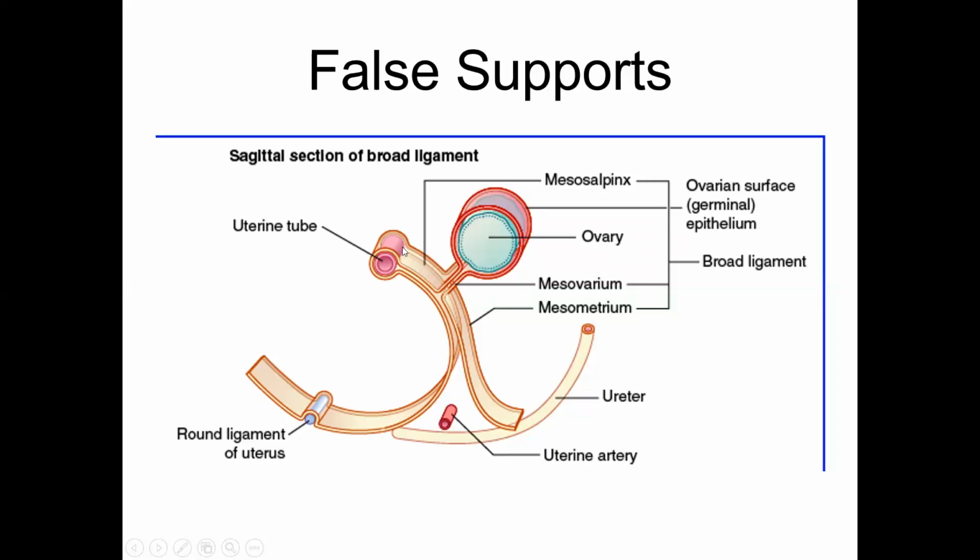Posteriorly, there is a relation of the ovary. So the peritoneum comes down up to the level of the ovary, then goes towards the ovary, envelops around the ovary, comes back, and then descends down and goes to the posterior wall of the pelvis. So from the anterior wall of the pelvis to the posterior wall of the pelvis, the broad ligament on either side of the uterus envelops the uterine tube, envelops the ovary, and then descends back down. The portion of the broad ligament